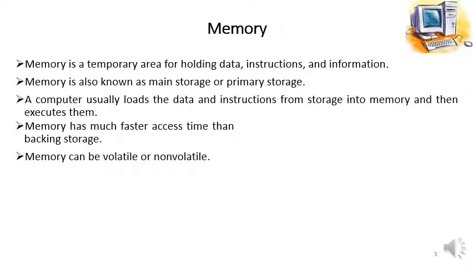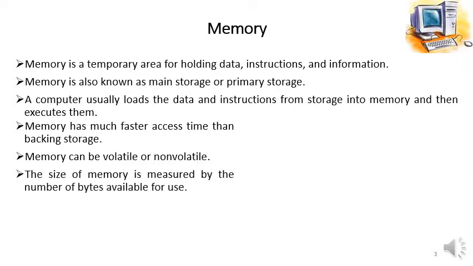Memory can be volatile or non-volatile. It can have both the types. Primary memory can be volatile or non-volatile. Volatile means the memory which is lost when it is powered off, and the memory which remains or which stores the data without having any kind of power, that kind of memory is called non-volatile. So primary memory can have both the types. The size of memory is measured by the number of bytes available for use.